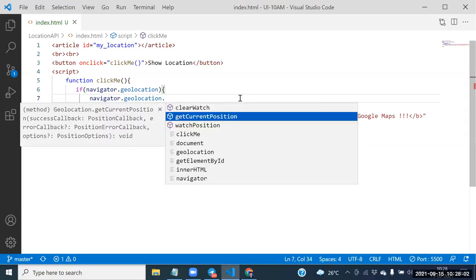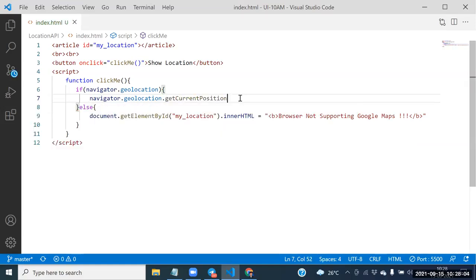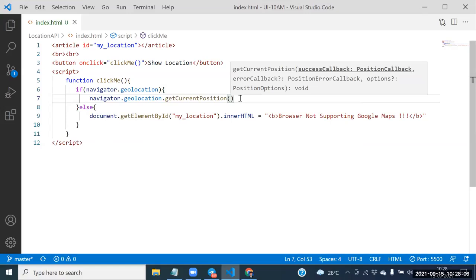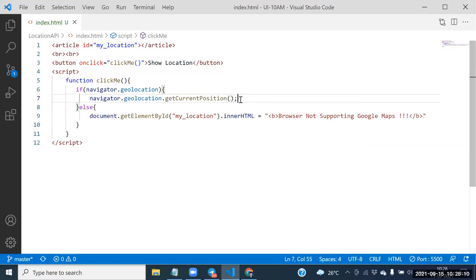Guys, see this one here. How to get the current position? Get current position, guys, takes two arguments. How many arguments is it taking? Two arguments.